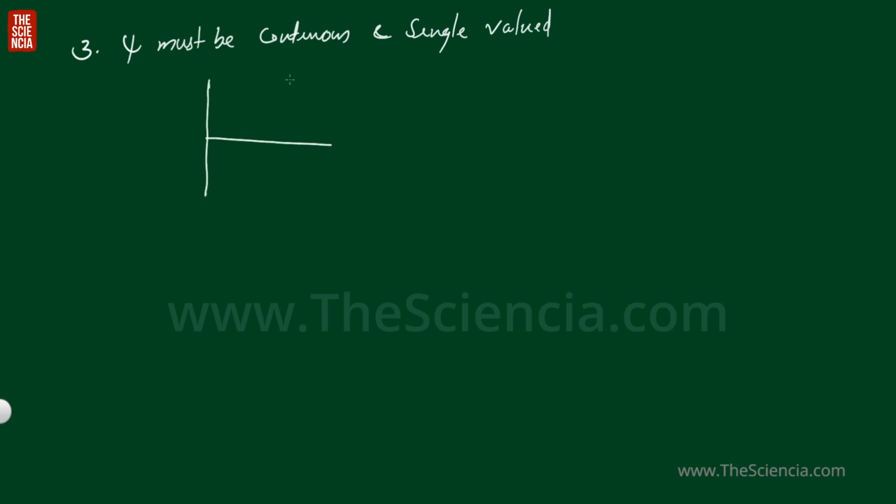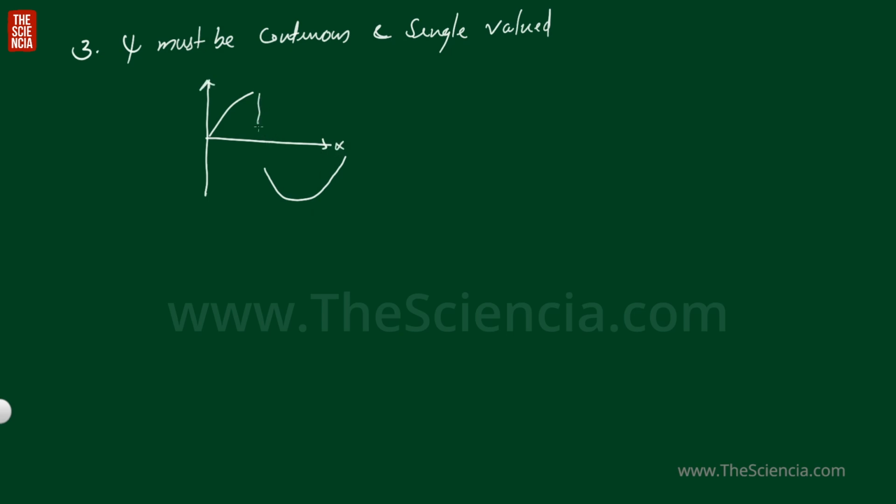Third one, the psi must be continuous and single valued. That is, suppose this is a wave function which is not continuous like this, corresponding to some particle. So what is the problem here? Here this is the x-axis, right?